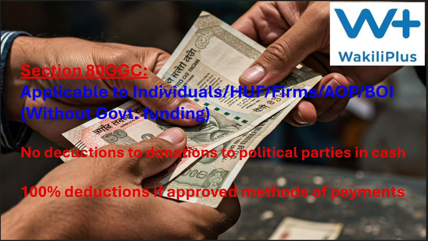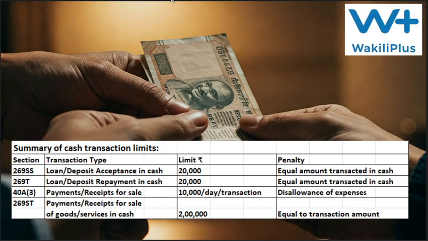For companies, there is another section called 80GGB. Let us just summarize the cash transaction limits under different sections. As we discussed, under section 269SS, loan or deposit acceptance in cash cannot be more than 20,000, and the penalty can be the equal amount transacted in cash. Then another section is 269T, that is for repayment in cash. That is also the same: equal amount transacted in cash will be the penalty and 20,000 rupees will be the limit.